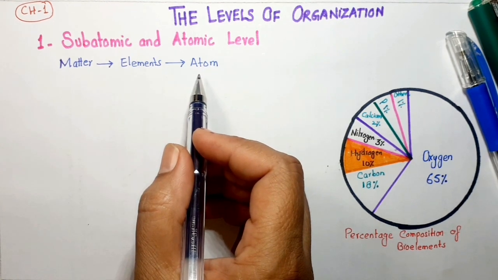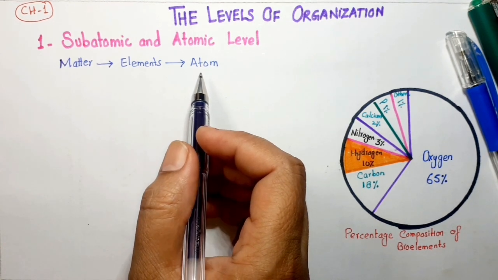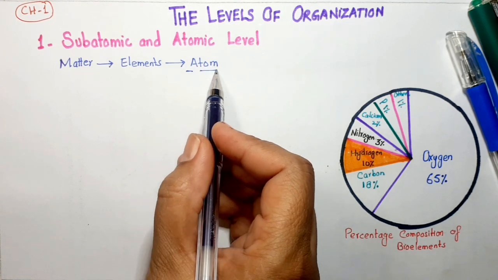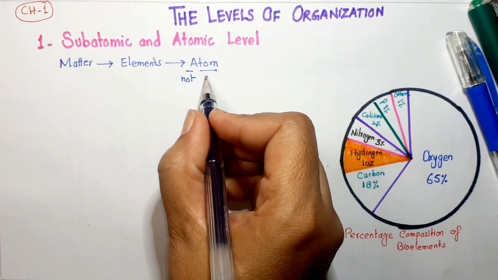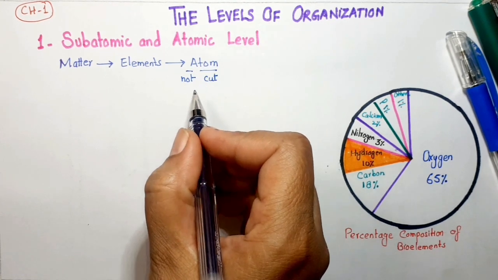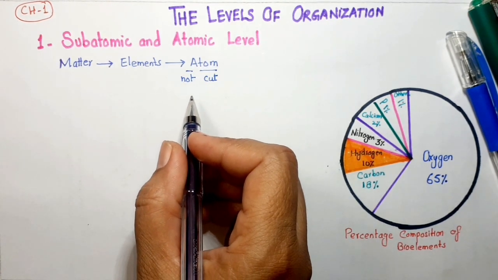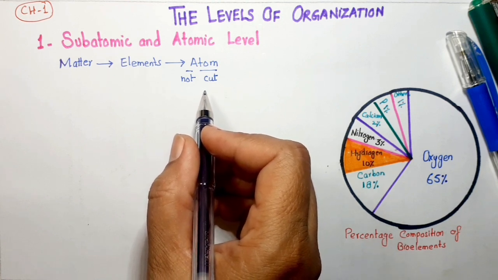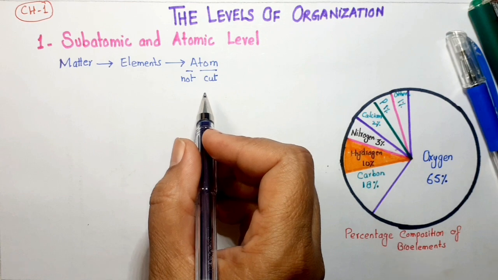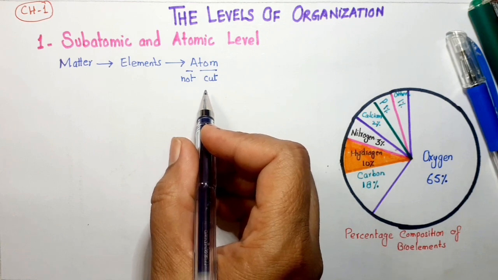Now first of all, atom. What is an atom? In this word atom, 'a' means not and 'tom' means cut. It means the thing that cannot be further broken down into smaller pieces is called an atom. In other words, the smallest thing is called an atom.